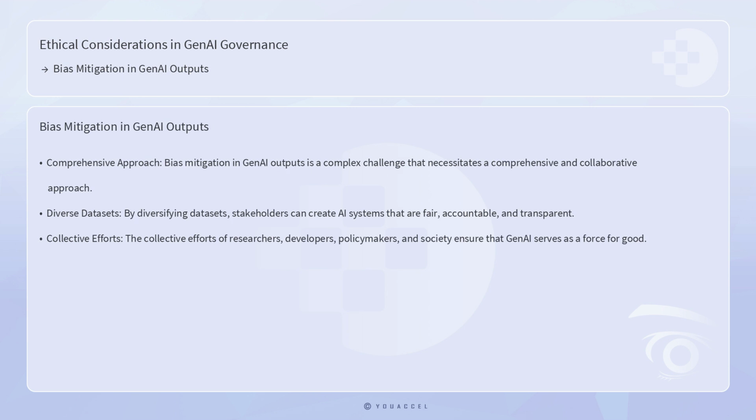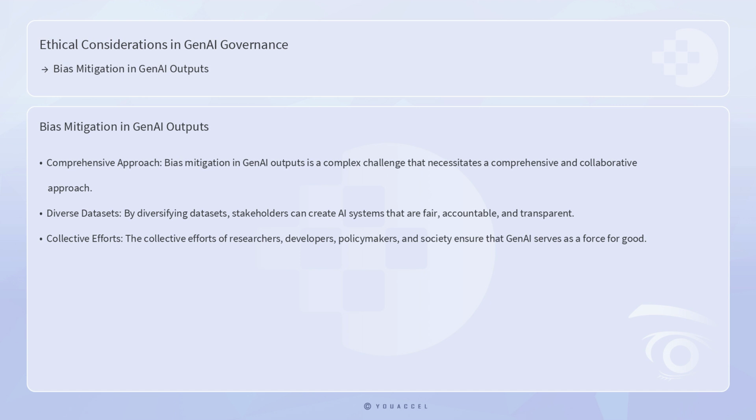In conclusion, bias mitigation in GenAI outputs is a complex and multifaceted challenge that necessitates a comprehensive and collaborative approach. By diversifying datasets, developing bias detection tools, enhancing model transparency, fostering diversity within development teams, and implementing regulatory frameworks, stakeholders can work toward creating AI systems that are fair, accountable, and transparent.